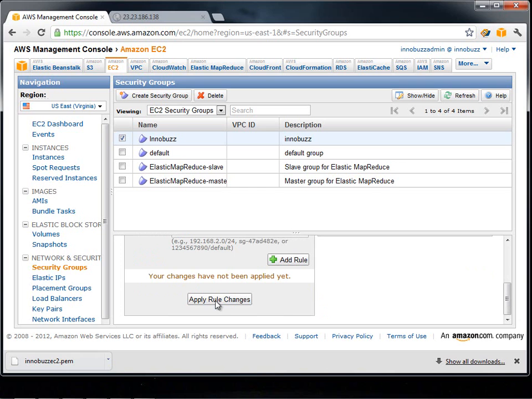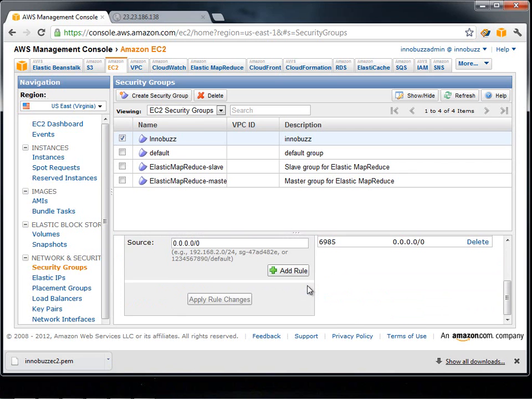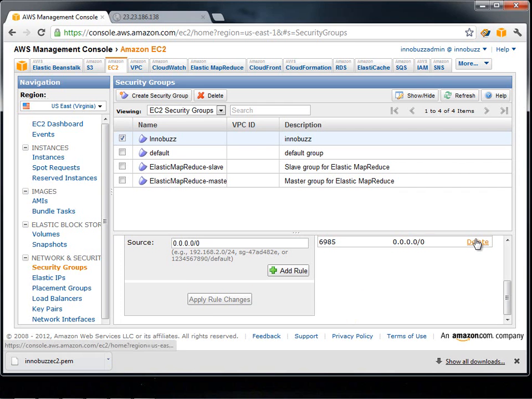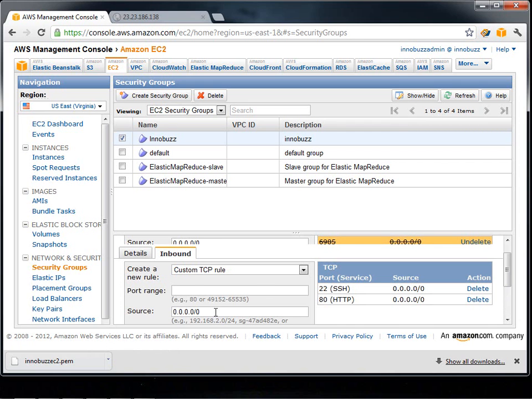After we click on add rule, we have another button which is apply rule changes. Only if we click on apply rule changes will the firewall reflect these changes. And if you want to delete any of these rules, you can click on delete for that particular rule and click on apply rule changes to get it in effect.